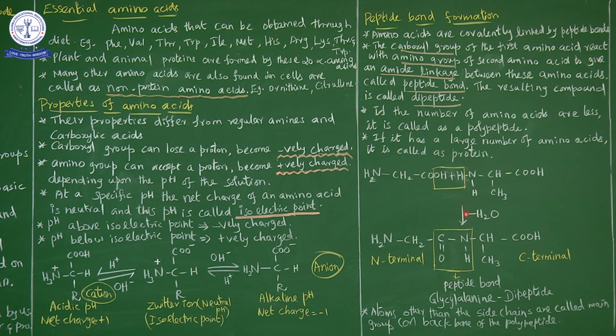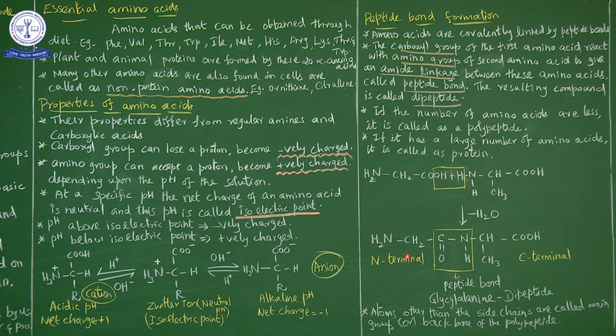They react with each other, and there is a removal of a water molecule. So we eliminate the water molecule. When H2O is removed, what is formed here? A CONH bond. Only CONH is present. So the CONH bond is known as a peptide bond or amide linkage.